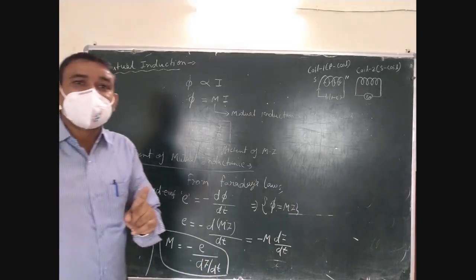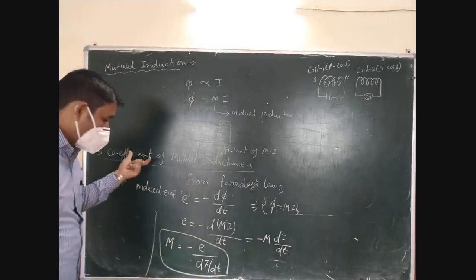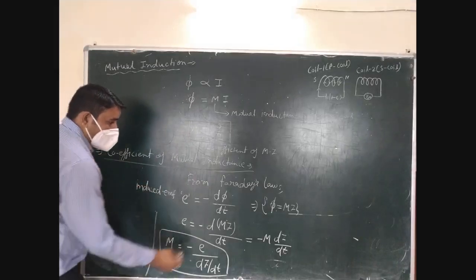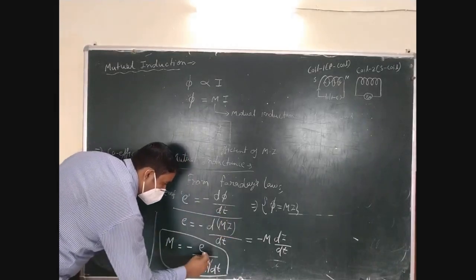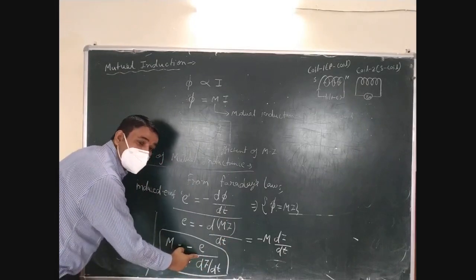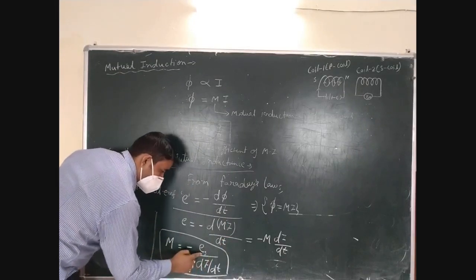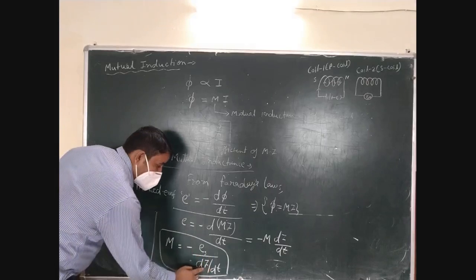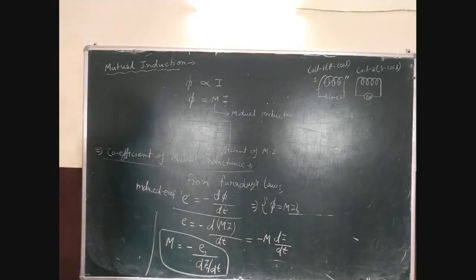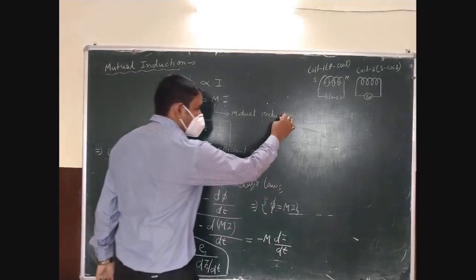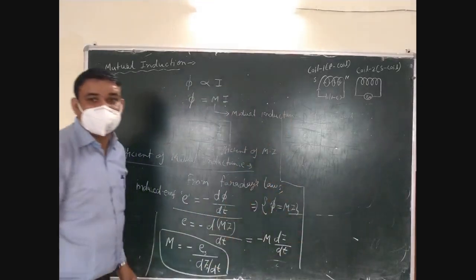As per definition, you can define the coefficient of mutual inductance like that, from the EMF induced in the secondary coil, and the current in the primary coil. Now you can define the mutual inductance in terms of EMF.